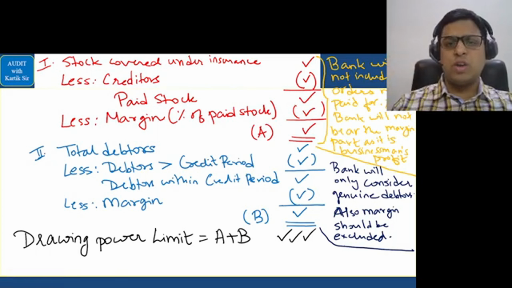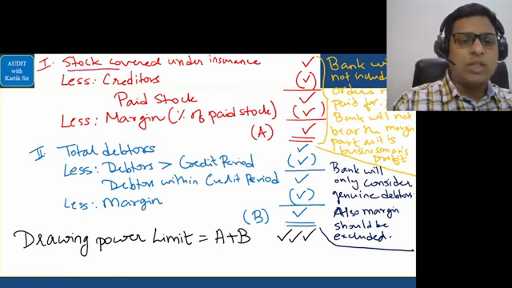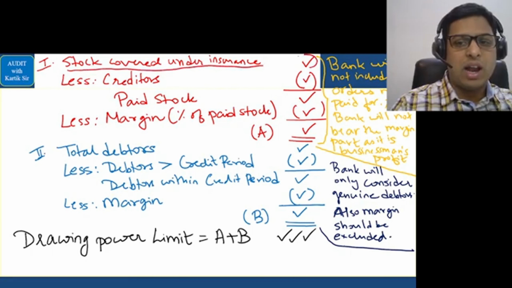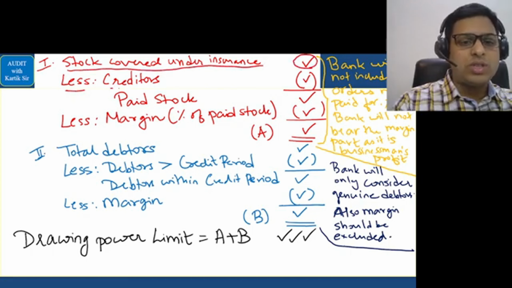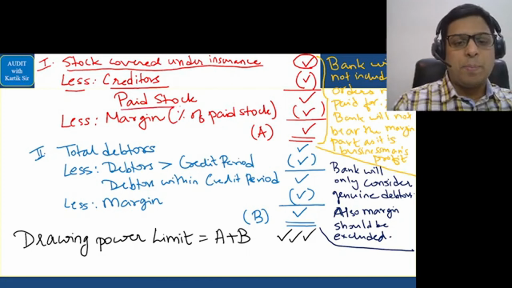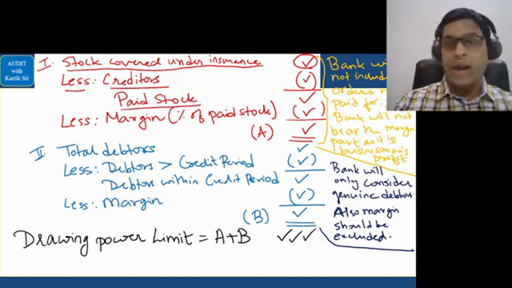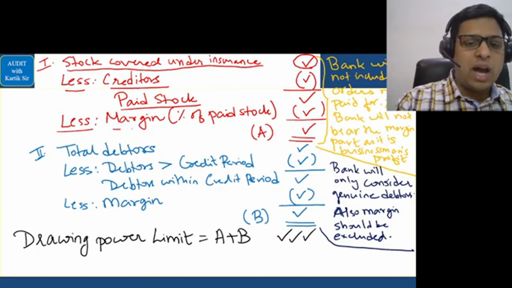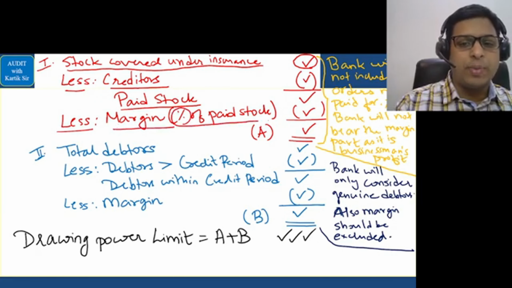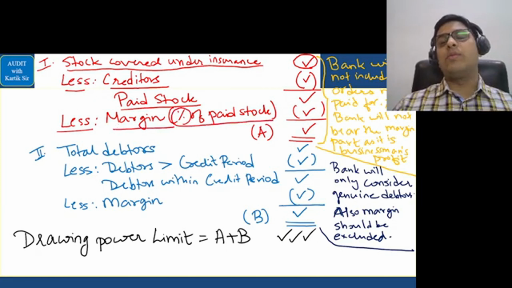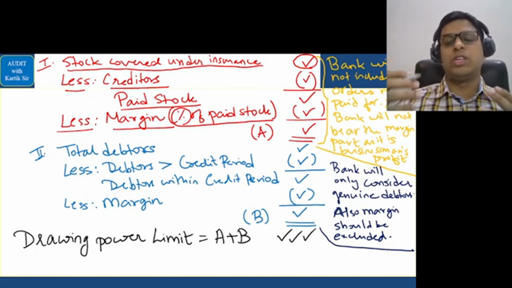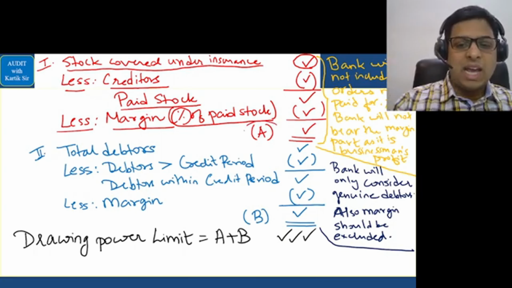Okay, let's go further. Now if they ask you a question in relation to computation of drawing power, that is a numerical question, this is what you have to do. You have to look at the stock covered under insurance, take that value, and reduce the creditors' value. You will get the paid stock, the stock for which we have already paid. You will reduce the margin from it, that is the percentage of the paid stock, because the bank will not be ready to give that as borrowing, so this much we have to reduce. You will get A as the answer.